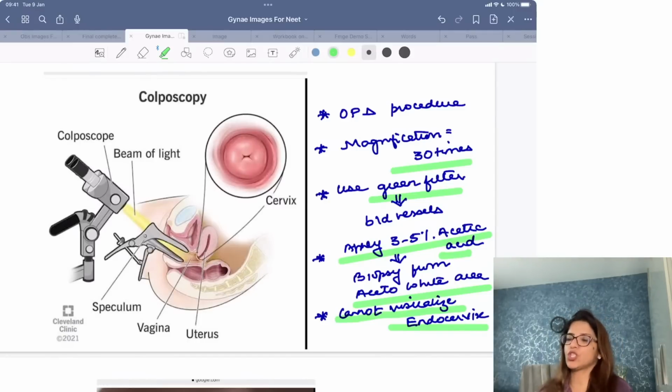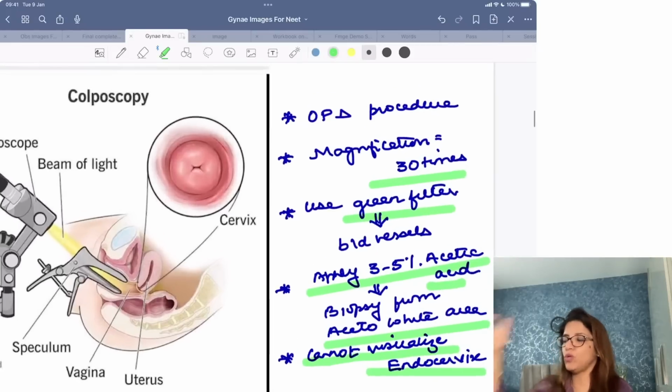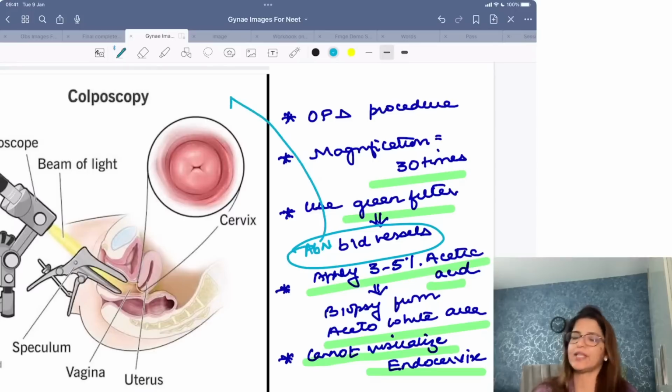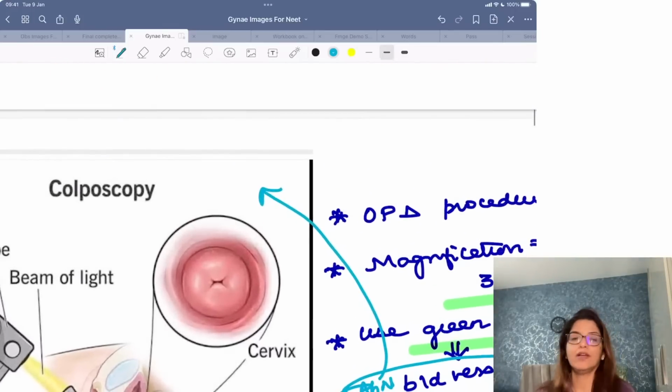Now suppose they show you an image. Okay, now who is going to tell me which abnormal blood vessels can be found? What are the abnormal blood vessels which you can get in colposcopy? You can get mosaic blood vessels.